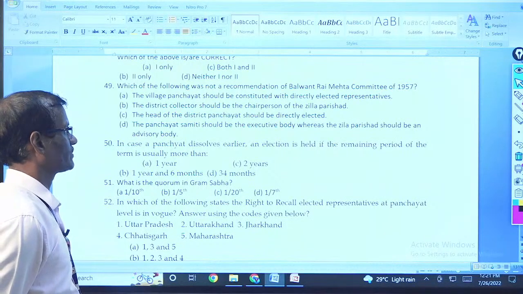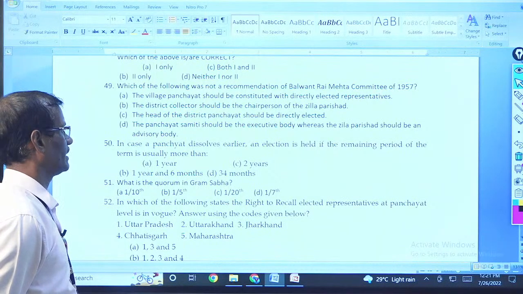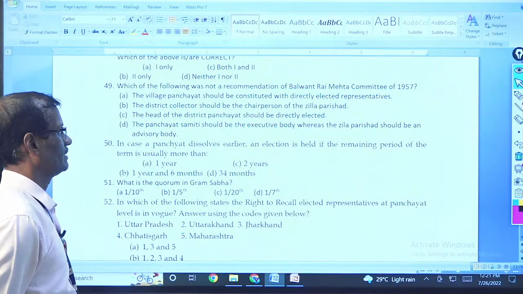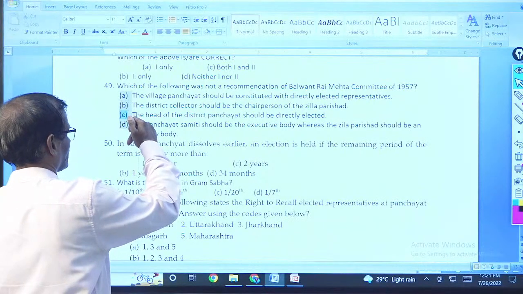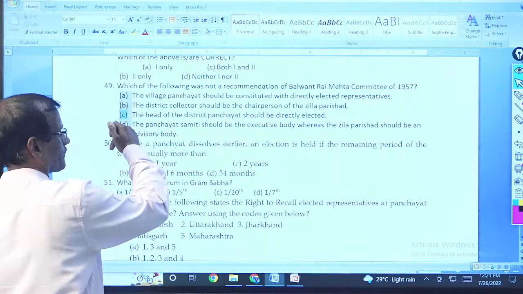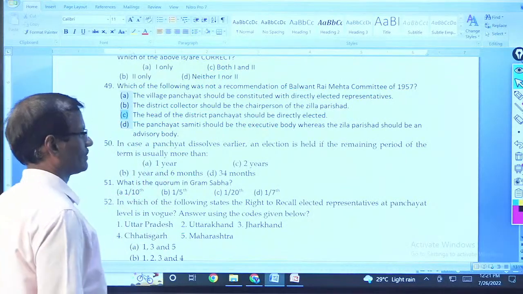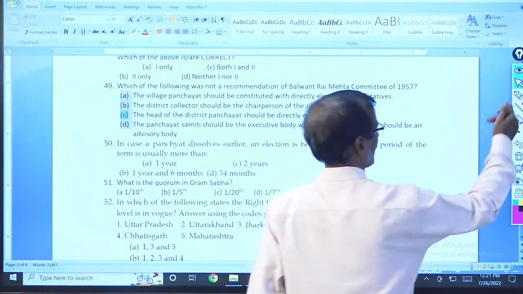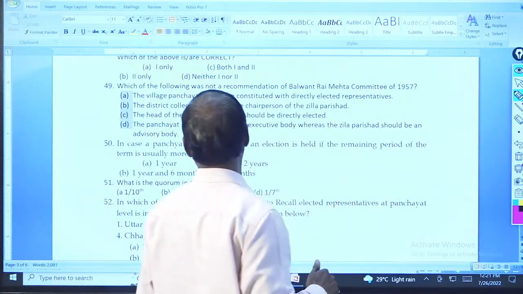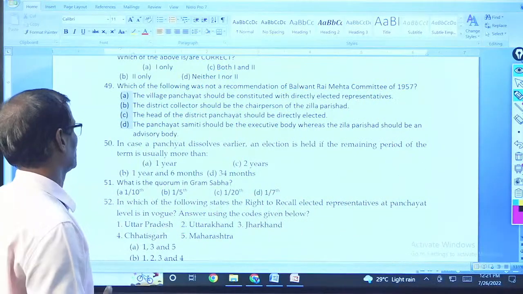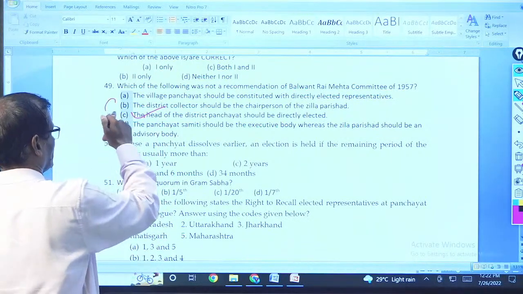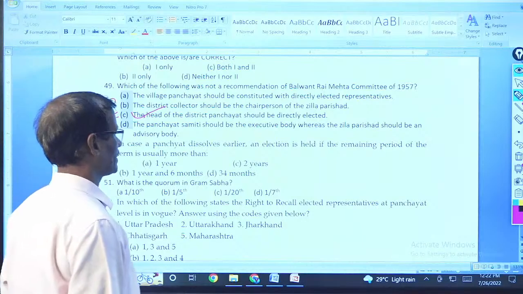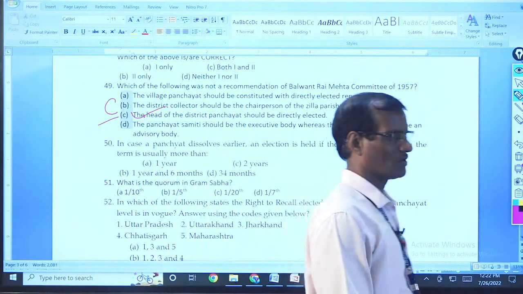The village panchayat should be constituted directly elected, right? Collector should be the chairperson, right? Head of the panchayats, district panchayat, no. That was not there. The district, it is the answer, C. The district panchayat should be directly elected. That was not told upon.